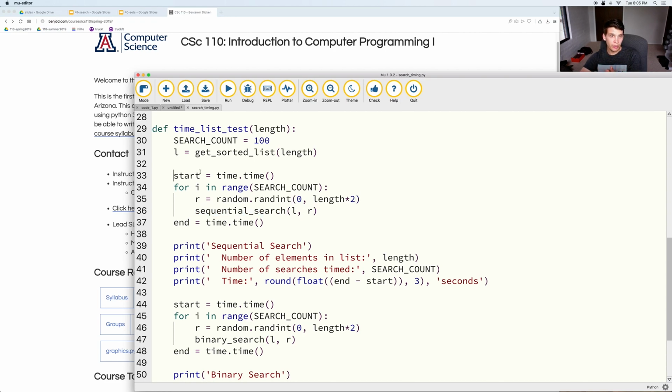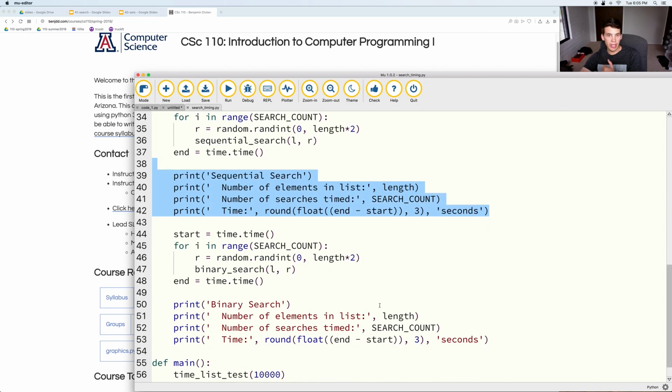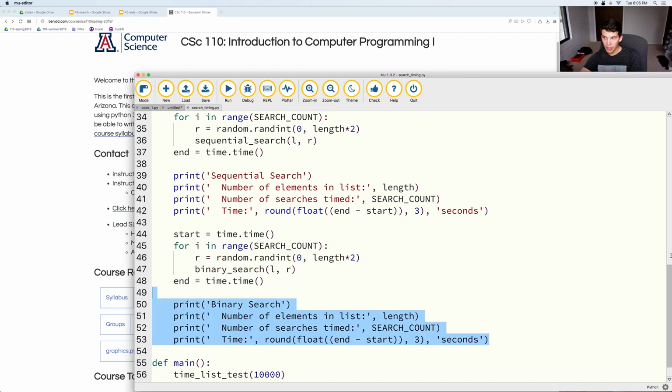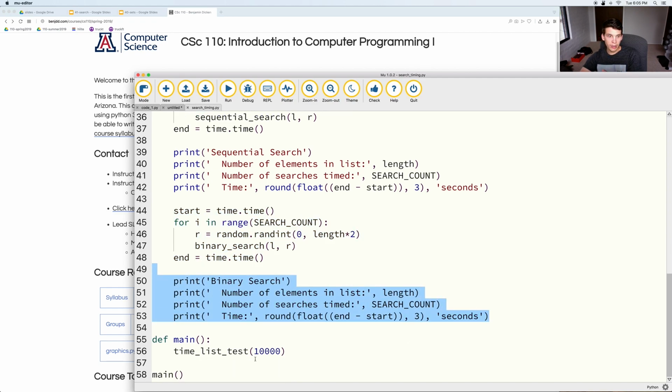It uses the time module to time how long that takes, and reports that via print statements. Then it also does a bunch of searches using binary search and reports how long that takes. Right here from main, time list test is called, and this number determines how many elements are in the list it will do the test with.